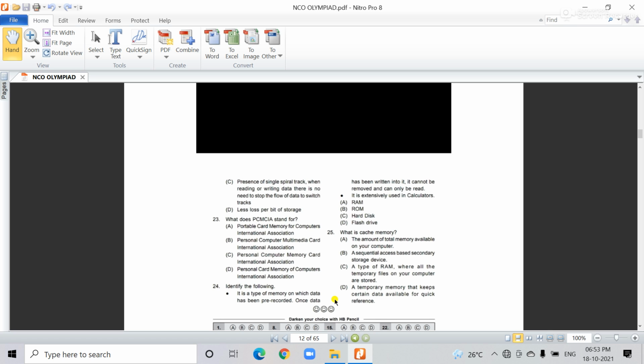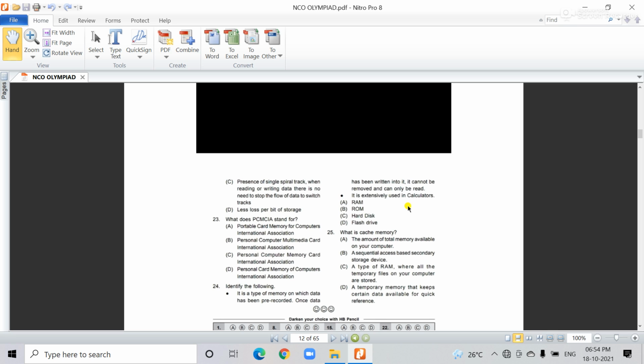So you identify RAM, ROM, hard disk or flash drive. The correct answer for the 24th question is ROM. It is the type of memory on which data has been pre-recorded. Once data has been written into it, it cannot be removed and can only be read, right? Random access memory, all of you know, is volatile memory. So it is the second option, ROM, and it is extensively used in calculators also.